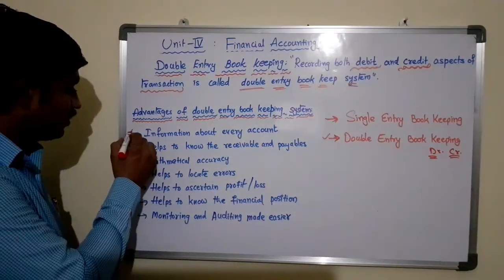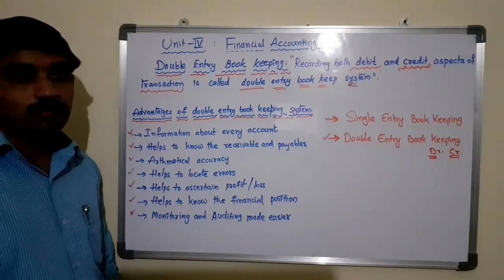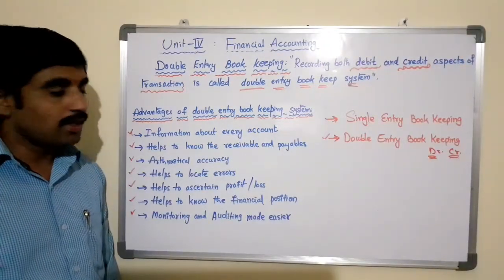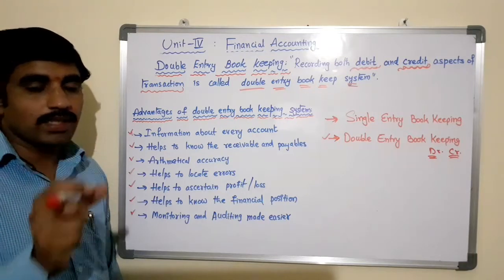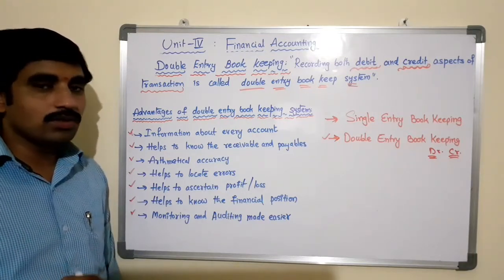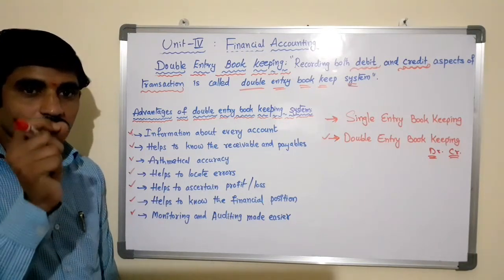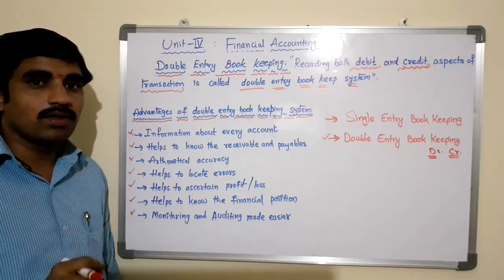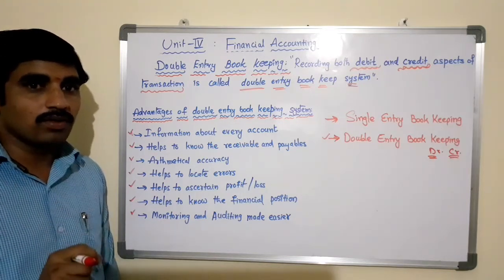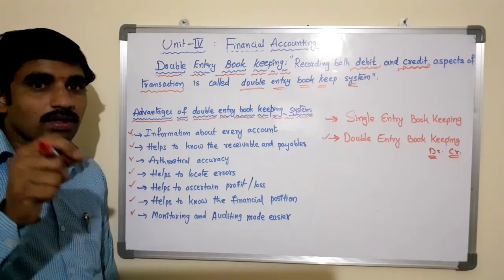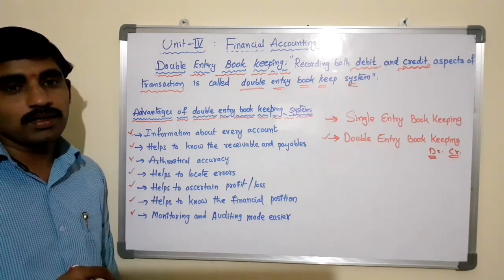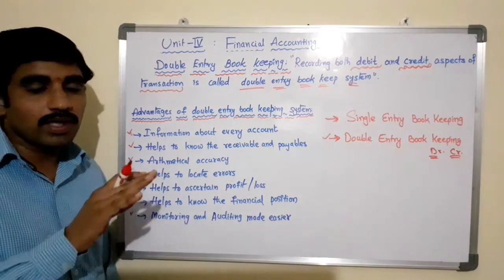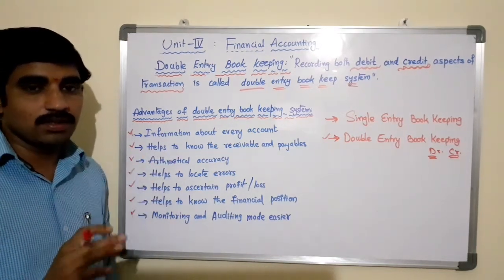The first one is information about every account. Under the double entry bookkeeping system, both the aspects of the transactions are recorded in the books of accounts. Hence, the information about every account is available in the books of accounts as well. All are to be found in the ledgers under the double entry system. No transaction can be missed.